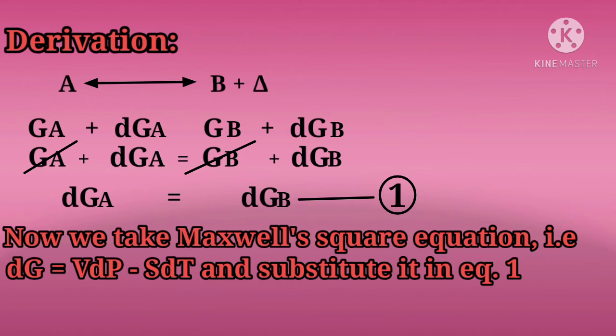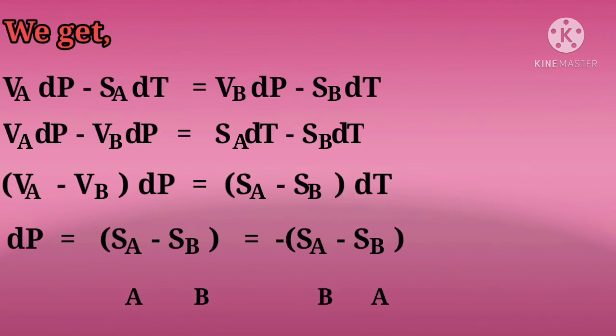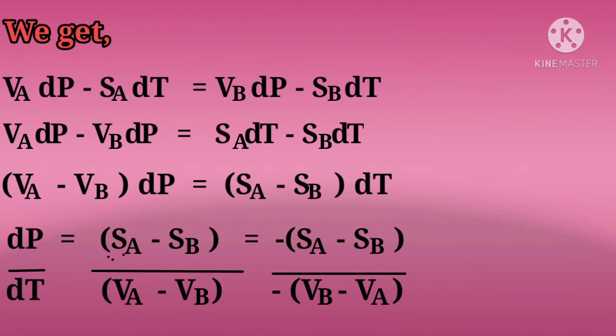Now we take the Maxwell square equation, that is delta G equals V delta P minus S delta T, and substitute it in equation 1, where V is the volume and S is the entropy. On substituting in Maxwell's equation, in place of dGA we get VA delta P minus SA delta T, equal to VB delta P minus SB delta T in place of delta GB.